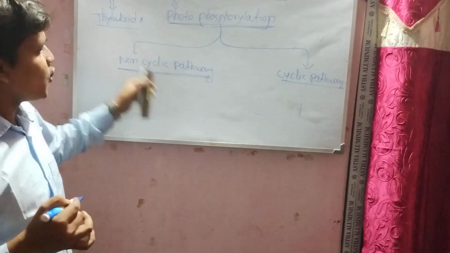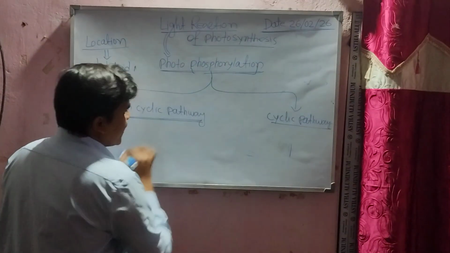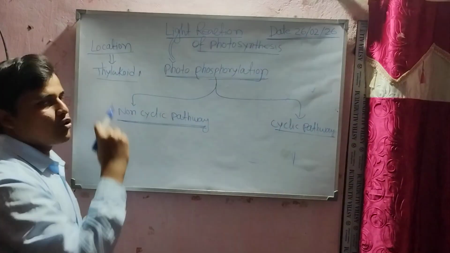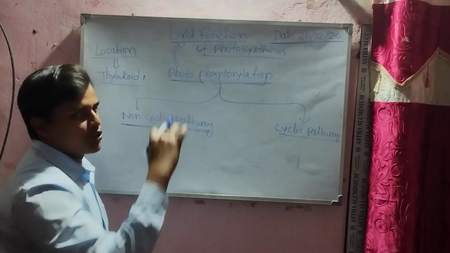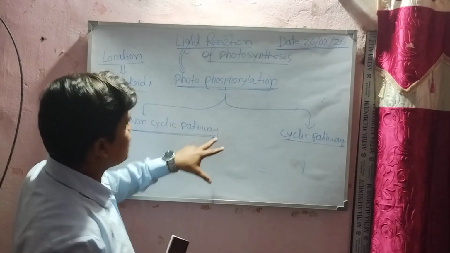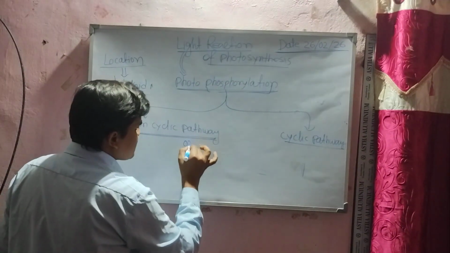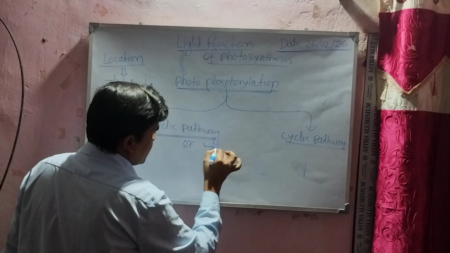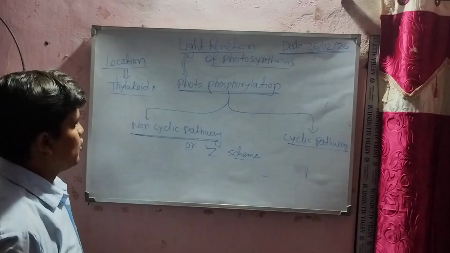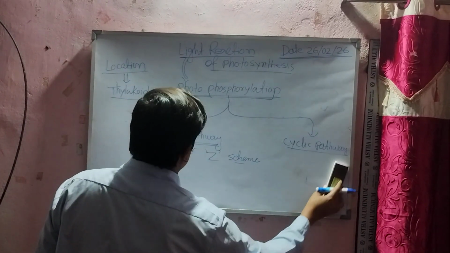Because the electrons go in a non-cyclic form, not a cyclic form. It is also named the Z scheme. Now let's go to the detailed discussion of the non-cyclic pathway, or Z scheme.